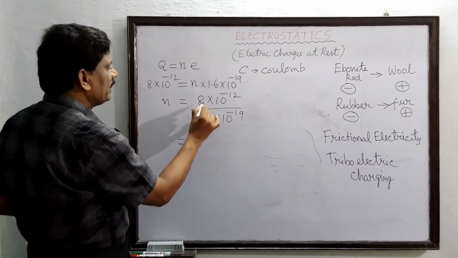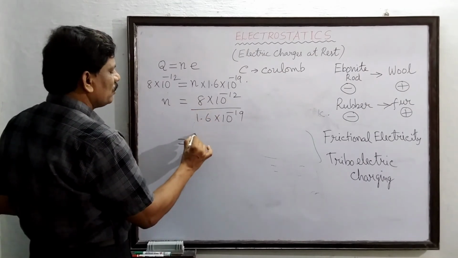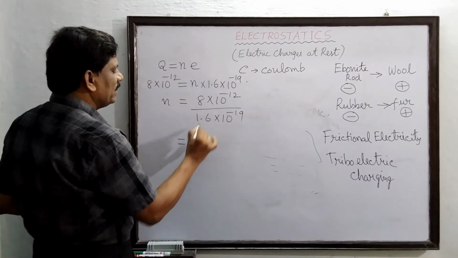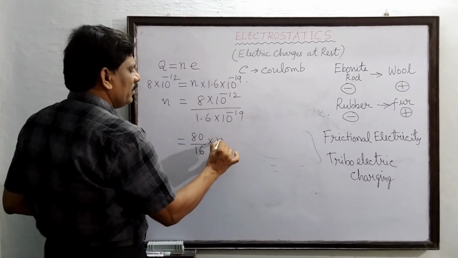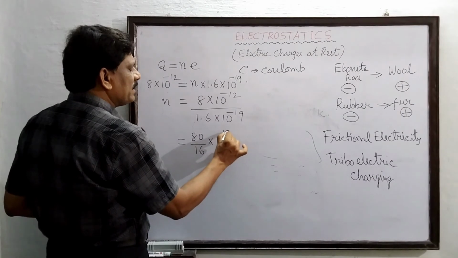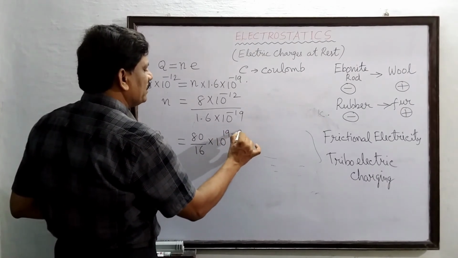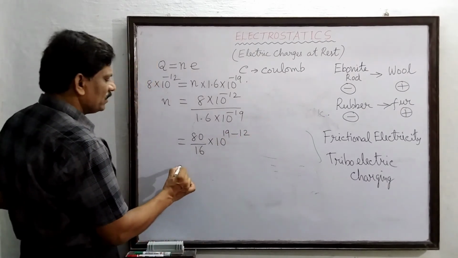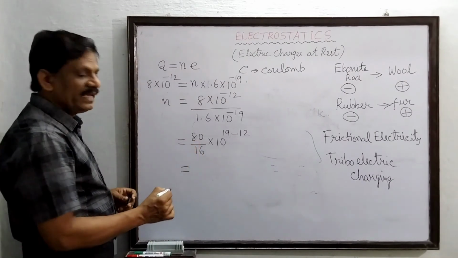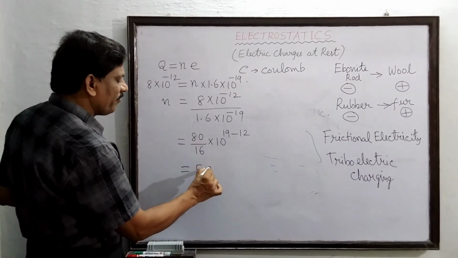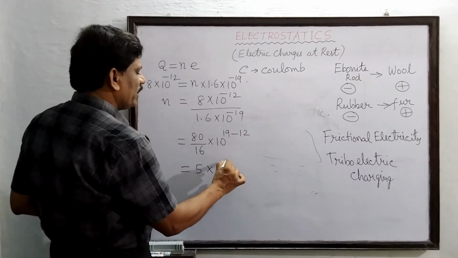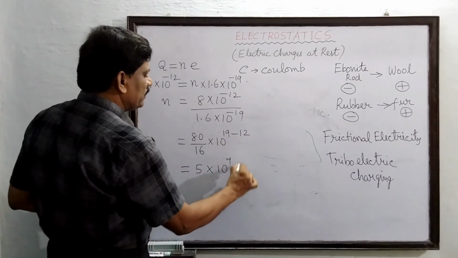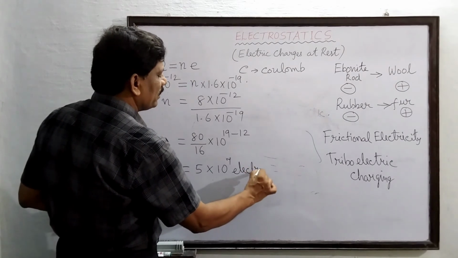This can be written as 80 divided by 16, times 10 to the power of -12 plus 19, since the minus 19 comes up as plus 19. 16 fives are 80, so this is equal to 5 × 10^(19-12), which is 5 × 10^7 electrons.